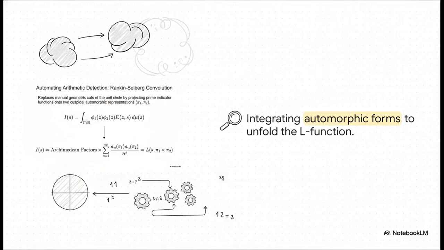Okay, Section 3, Rankin-Selberg convolution mathematics. Pay attention to this global integral, I(s). It acts like an automated arithmetic detector. Instead of manually slicing up a unit circle into major and minor arcs, we project our prime indicator functions directly onto two cuspidal automorphic representations. As the unfolded equation below shows, the global integral perfectly unfolds into a Dirichlet series. That is the global Rankin-Selberg L-function, capturing all that correlated prime data in one unified mathematical object.